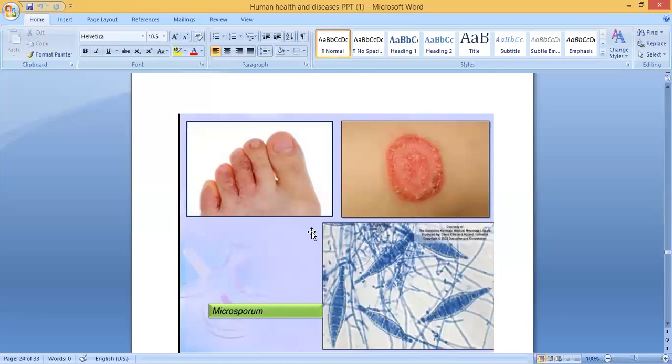You can see a picture here, in the leg, the skin. This is Microsporum, a fungus. If you look through the microscope, this is the structure of Microsporum. It is a fungal infection.